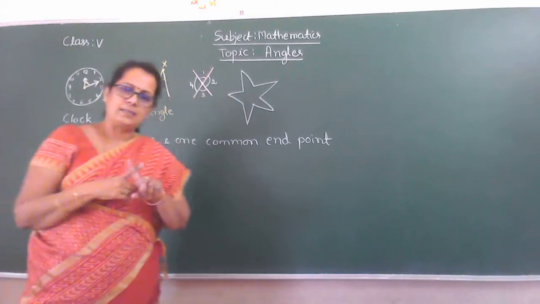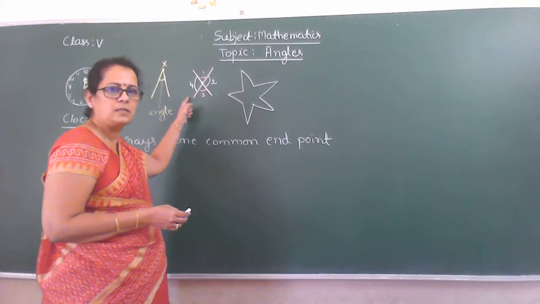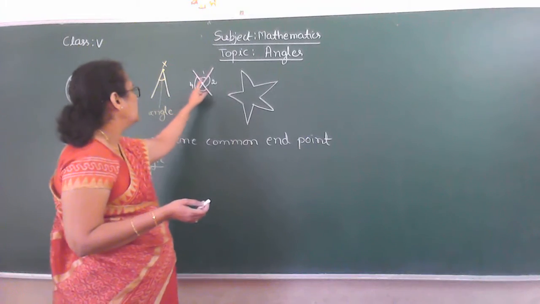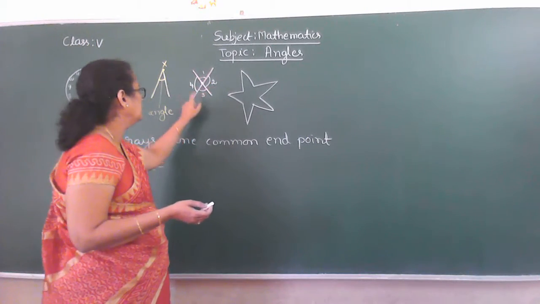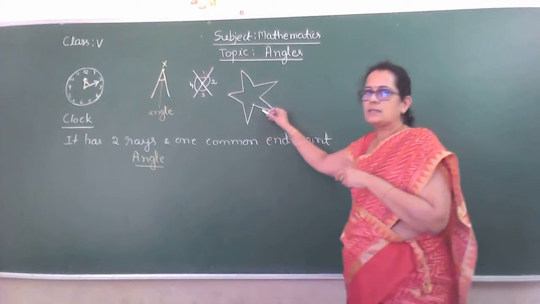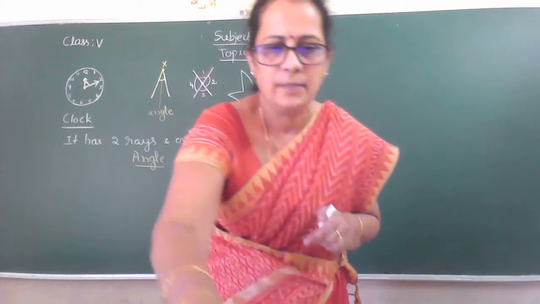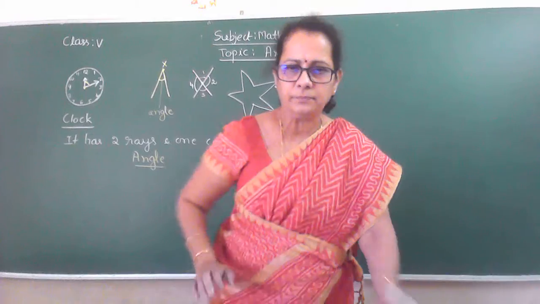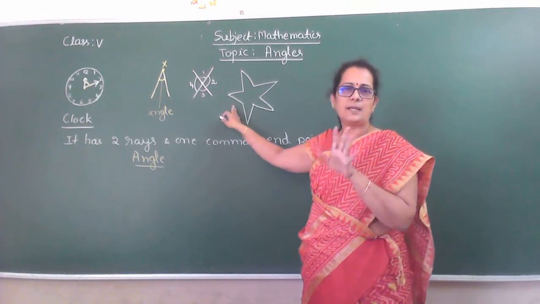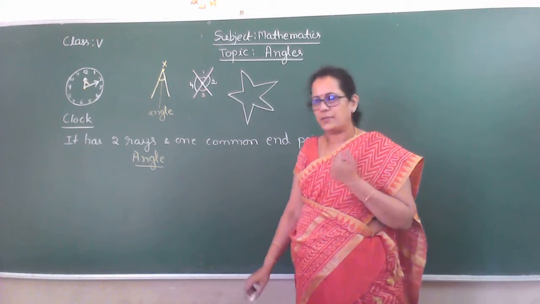So from the alphabet x, we can see 4 angles. This is one type of angle, second, third, 4 angles we got from x. Next, if you take a star, children, let us go through this star. Okay, this is a star. See how many angles you can find here.